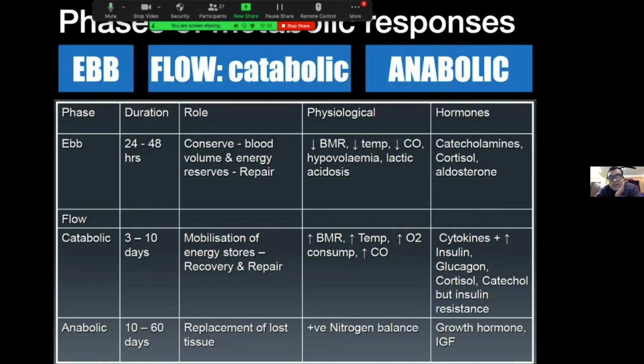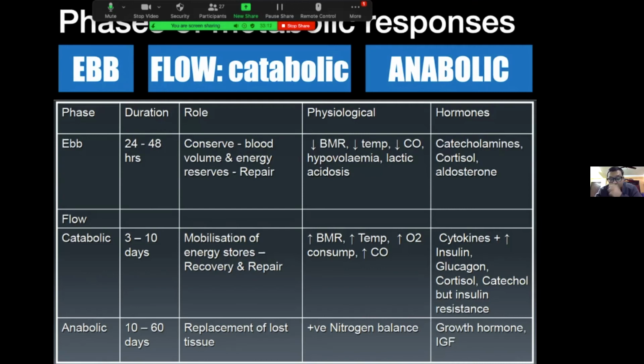So this is the period where the good resources, glucose and all other substrates, are prepared for the final anabolic phase. The anabolic phase starts after about 10 days, and it may remain up to 2 to 3 months. Here, the replacement of lost tissues, like muscles and fats which were depleted during the catabolic phase, occurs. The nitrogen balance now becomes positive, and this is mainly mediated by growth hormone,